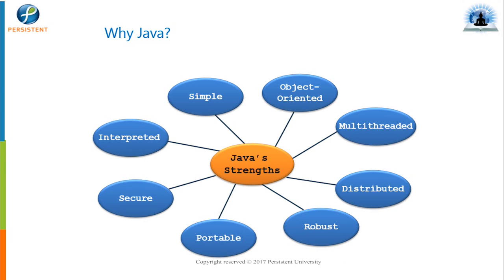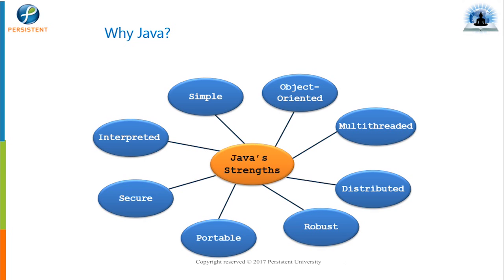They say that Java is multi-threaded. Multi-threaded means it can support a multi-threading environment. That means we can create distributed applications. We can have web-based applications in which a number of users can access the same application at one go, or at one time. So even threading support is there for Java applications, because we have a rich API here, that is the Thread class or the Runnable interface. These are already provided by Java.